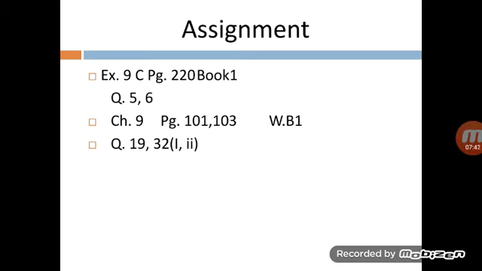Now next, question number 32 of the workbook, which asks that a car is parked in a parking area for some time. The start time and end time are given. It is a same-day question. You have to find out the duration. Duration means journey, you will find it here.